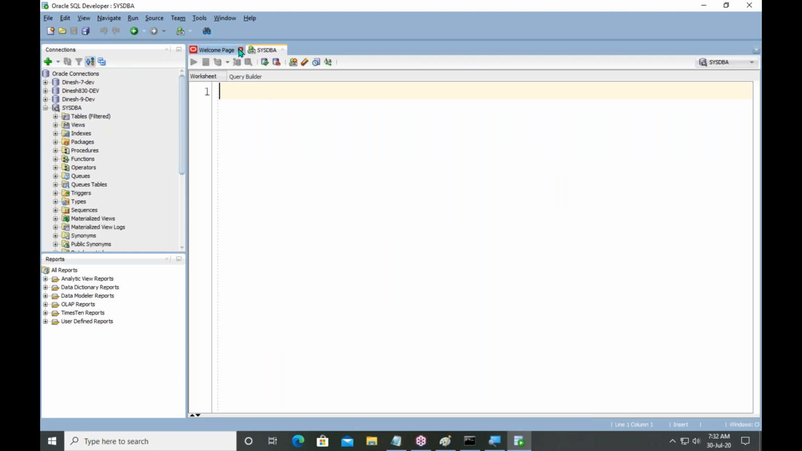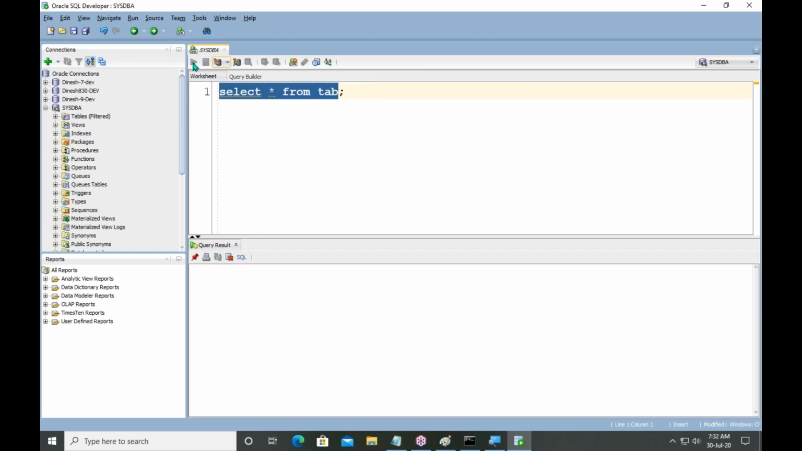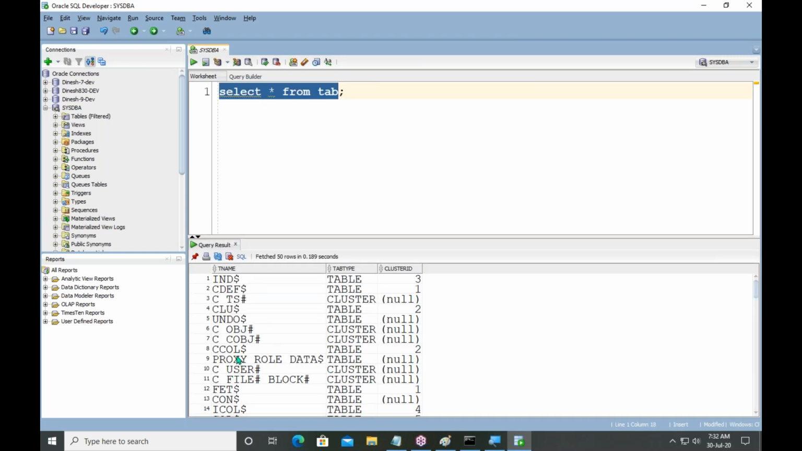Yeah, see here guys. Who is this user? System DBA. You are able to see the name and see this environment. Here also you can type some queries. Select star from tab. And how to execute this query? Select it, run it. Then you can see the results here. These are the results. How many rows fetched? 50 rows.